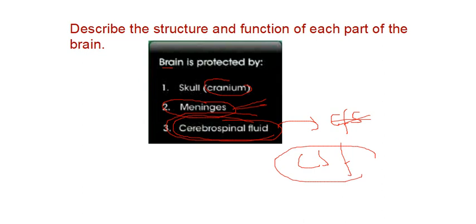As we have talked, the brain has a hard bony skull, that is the cranium, and three delicate membranes which are known as meninges, and the space between the meninges and the cranium is filled with a fluid-like substance known as cerebrospinal fluid. In short, we say CSF.